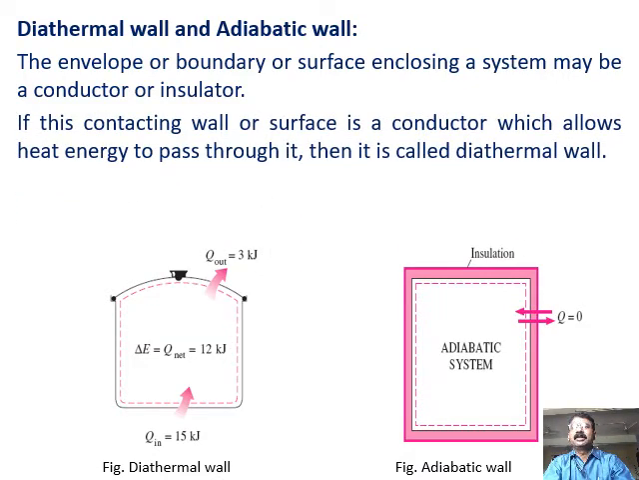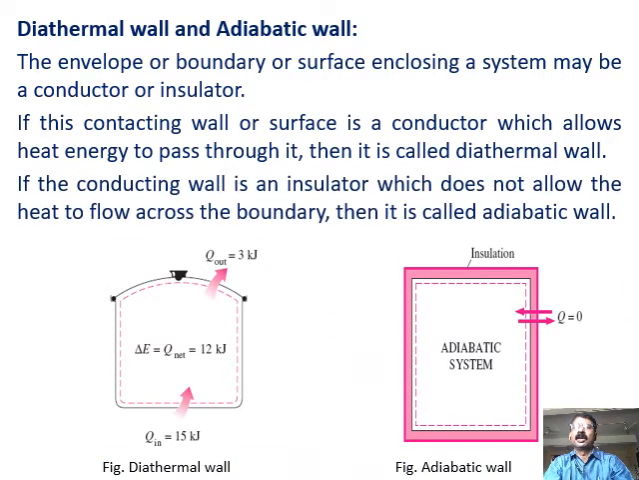If this contacting wall or surface is a conductor, meaning the one which allows the heat to pass through it, then we call such a wall the diathermal wall. If the wall is an insulator which does not allow the heat to flow across the boundary, then it is called the adiabatic wall. So here the wall is an insulator, so it doesn't allow the heat to flow across the boundary, right?